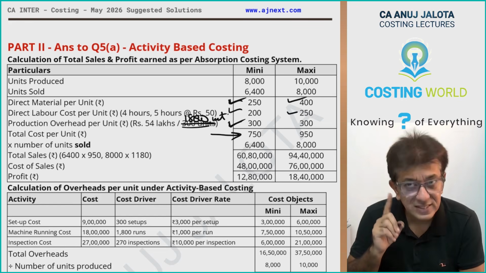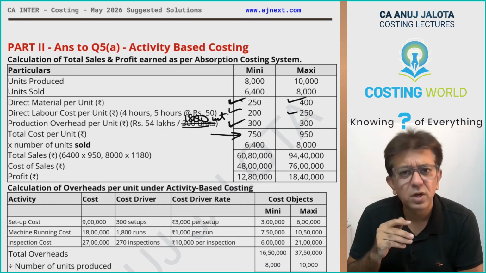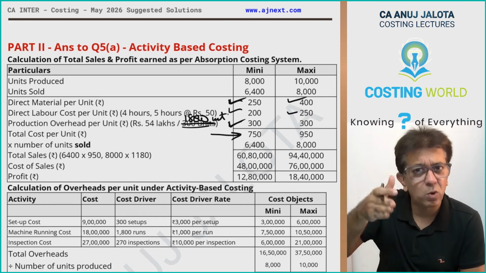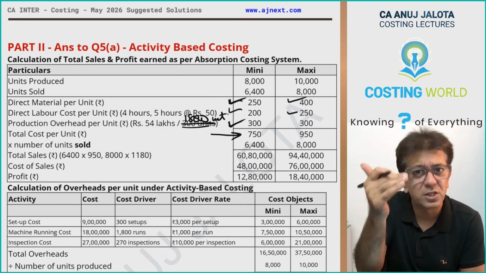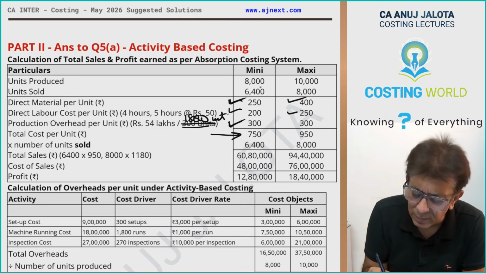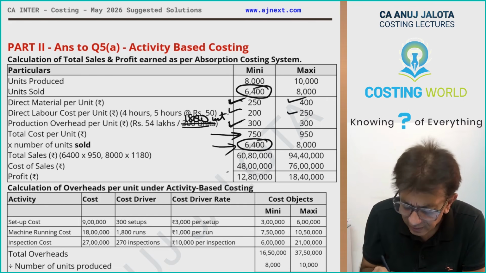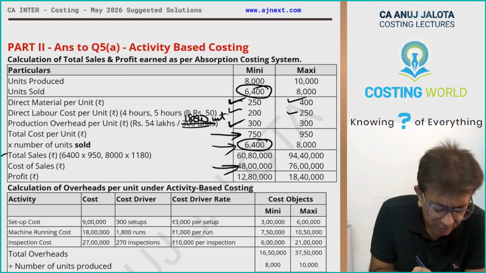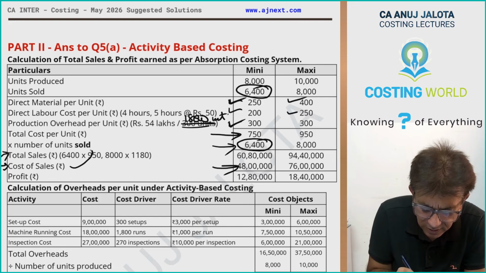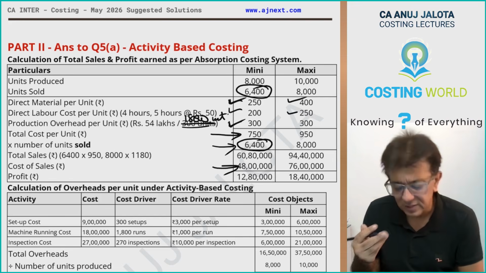Ultimately, we want sales and profit. Profit you get because of quantity sold. Either you multiply by quantity produced and then adjust for stock, or you directly multiply by quantity sold. I directly multiplied this particular figure over here to arrive at this data. I think I have messed up this line and this line. I should have written this up over here and this down. It's okay, I have explained it to you all now. That's fine, in the suggested, I'll change it.